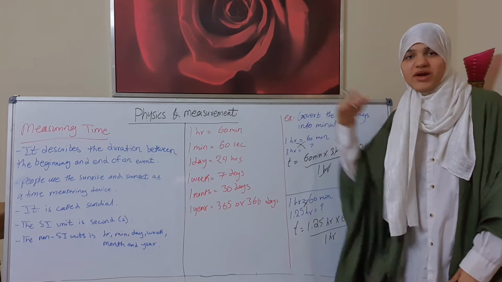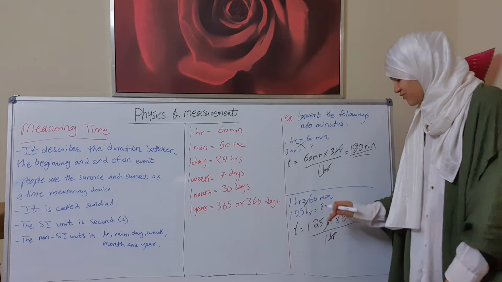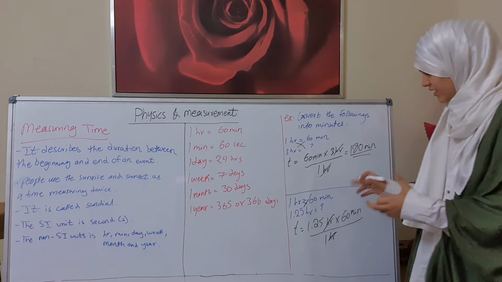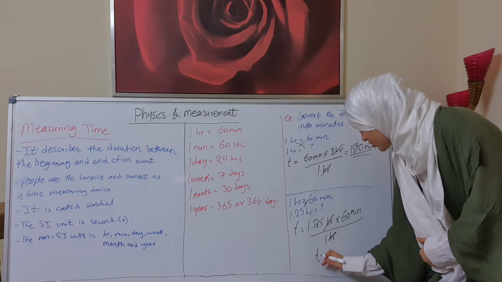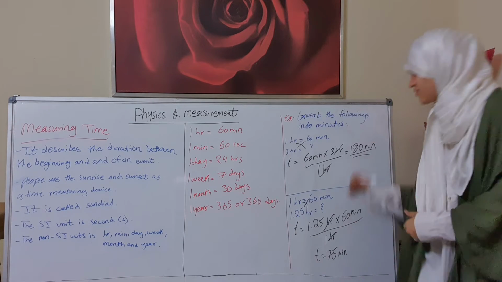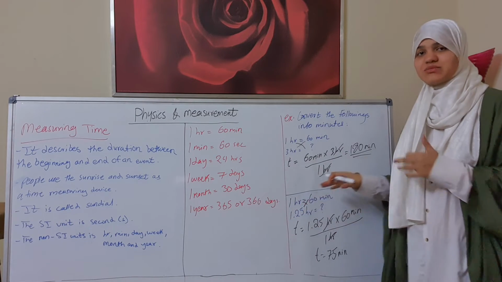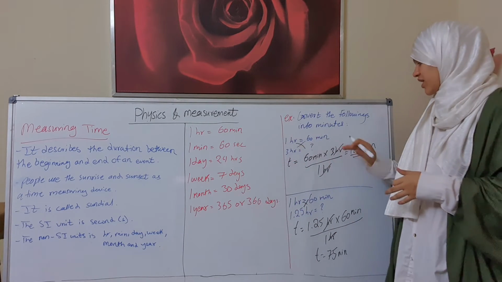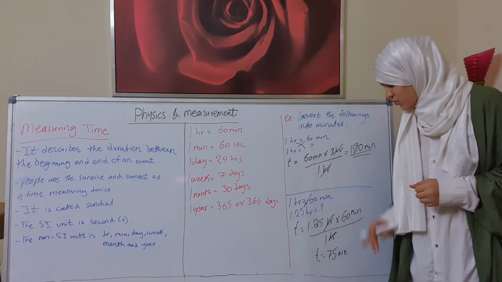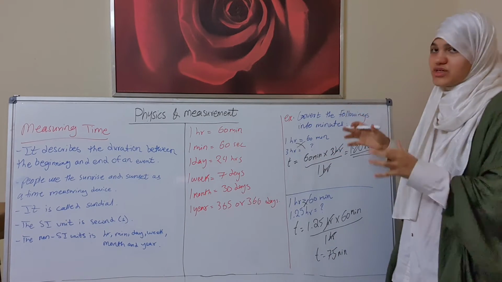Now you cancel hour by hour, and what is left is 1.25 times 60 minutes. So at the end, time is equal to 75 minutes. That means 1 hour is equal to 60 minutes, 3 hours is equal to 180 minutes, and 1.25 hours is equal to 75 minutes. So that was about how to measure time.